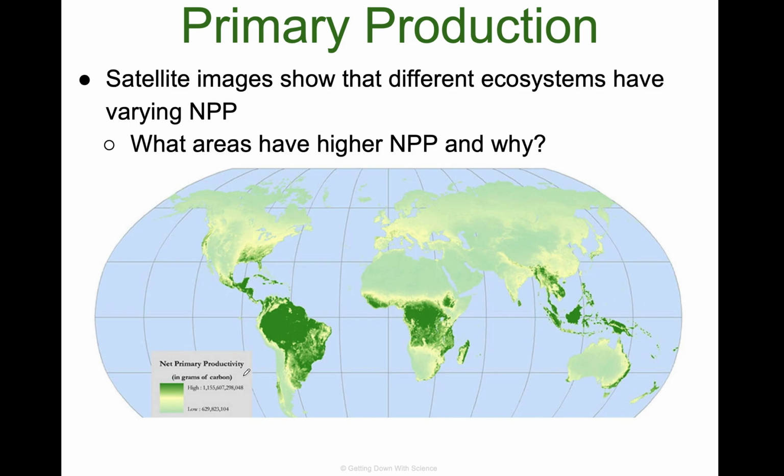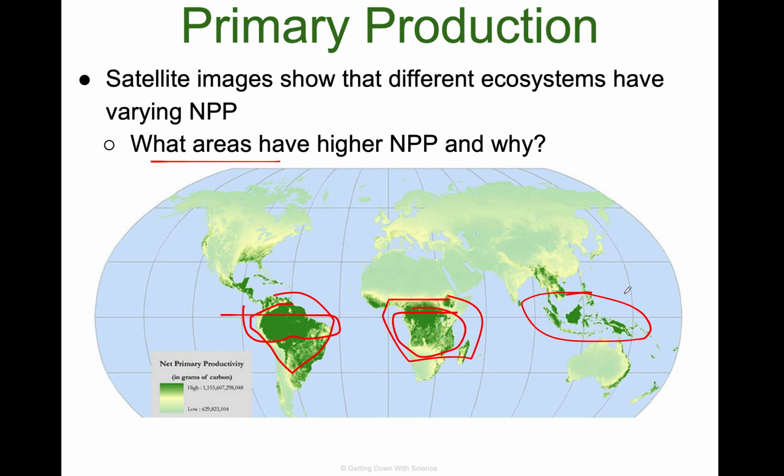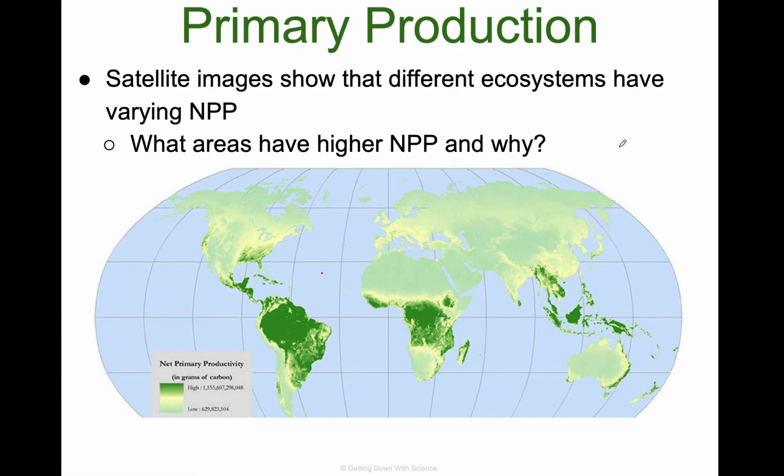Okay. So satellite images show that different ecosystems have varying MPPs. What areas have higher MPPs and why? Well, you can see over here the darker green has higher MPPs, right? And these are areas that are really lush. There's a lot of greenery. This is where the Amazon is. This is also the Congo jungle region, sub-Saharan, right? Then you have a lot of rainforests and monsoon areas right around there. So you can see that the areas that have higher MPPs are like that because they can support a lot more primary producers. Cool.